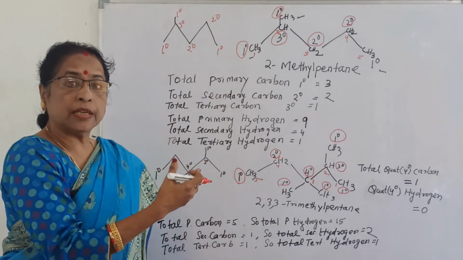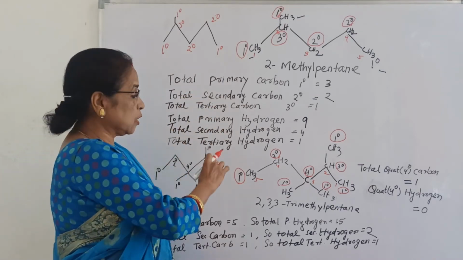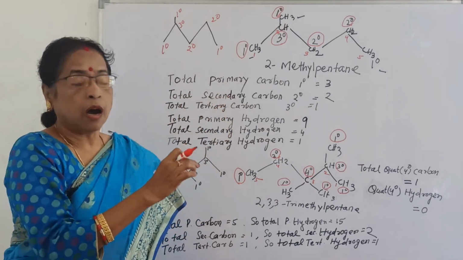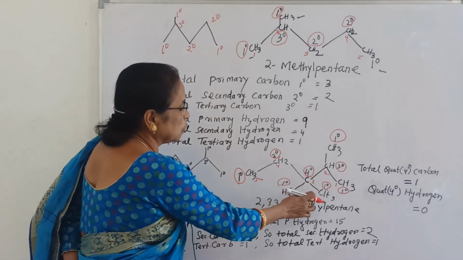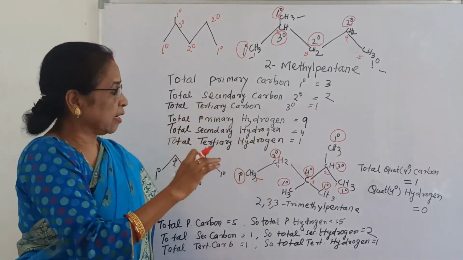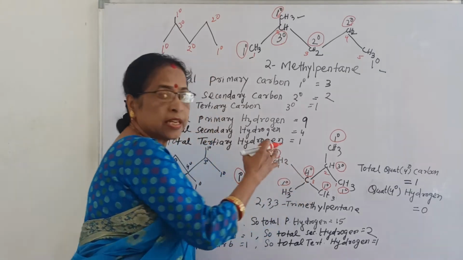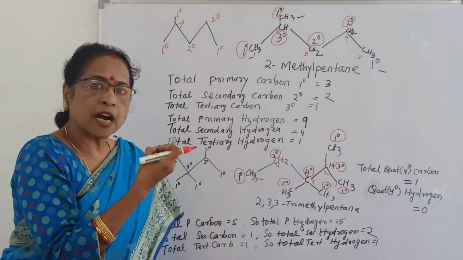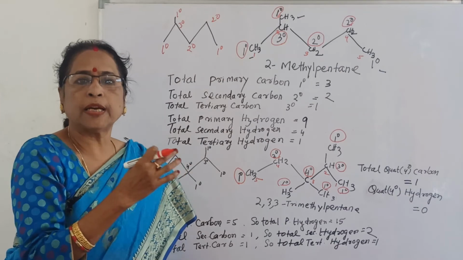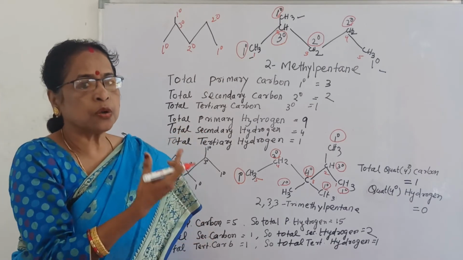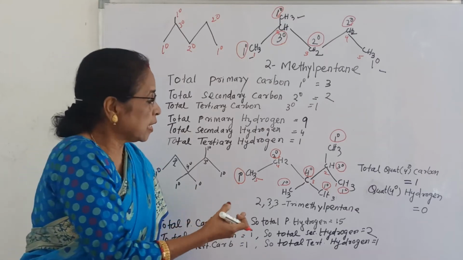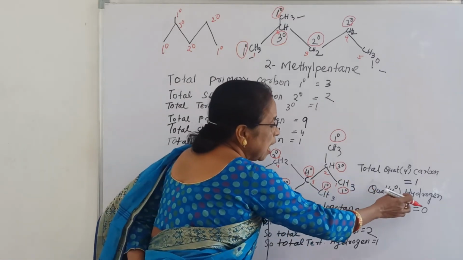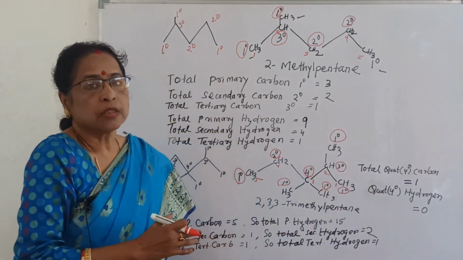Then come to quaternary. What is quaternary? If the carbon is attached to 4 other carbon, that is called quaternary. See this one, 1, 2, 3, 4. 4 carbon is attached. That is why, and you observe there is no hydrogen. That means because carbon is satisfied by 4 valency of other carbon, there is no necessity to add hydrogen here because it is already satisfied. So quaternary hydrogen is equal to 0.